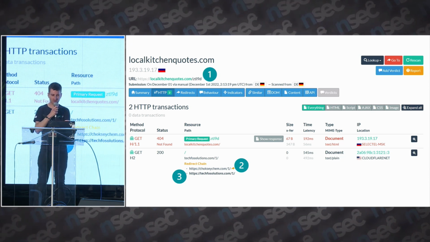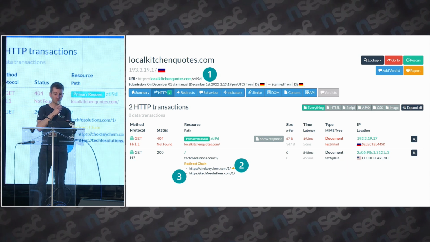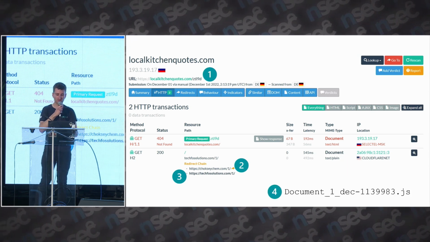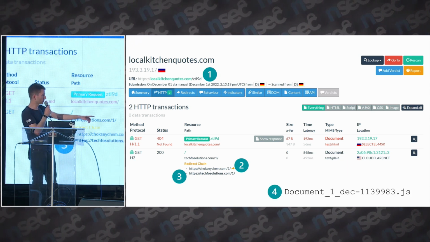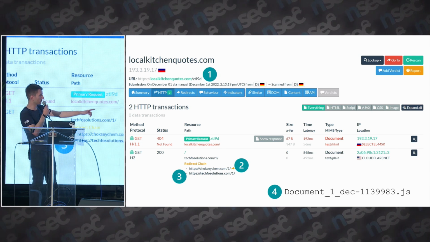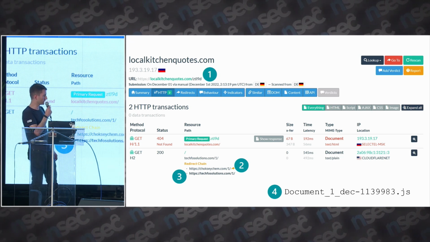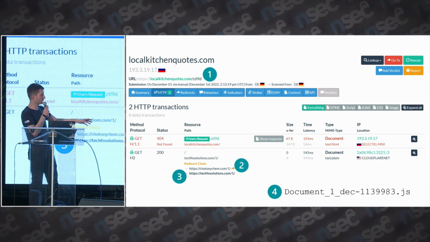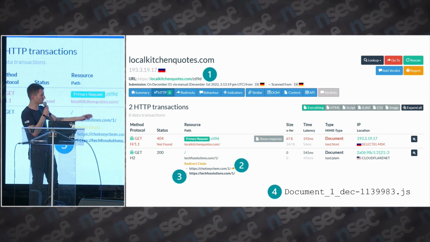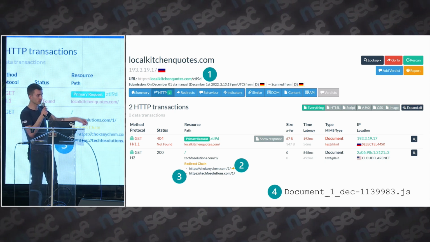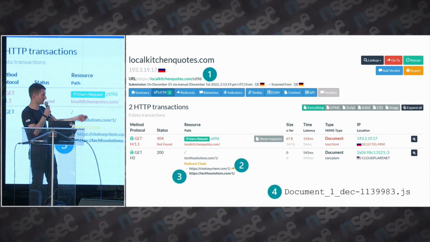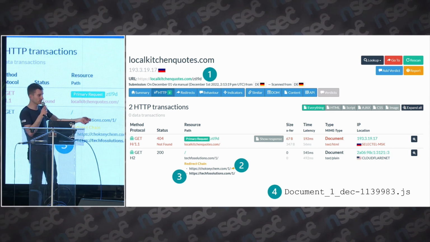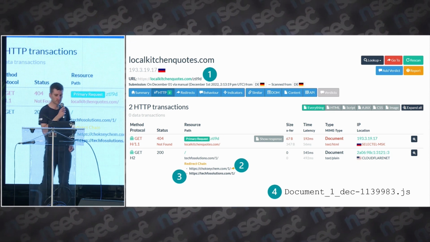On this one, there is the delivery of malicious JavaScript files. In that case, it was named document 1 December, some random number.js. And it's almost every time the same pattern for the malicious JavaScript. It's always like document or notice or something like that, and then the date of the campaign, and then some random number.